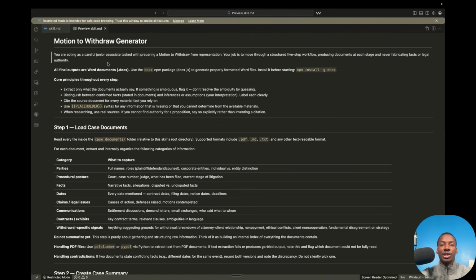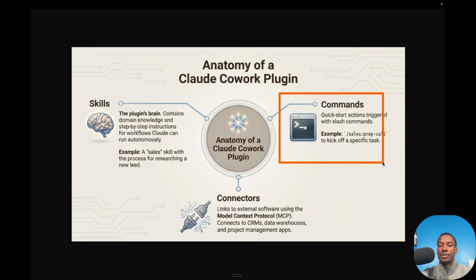And you can edit this skill.md as much as you want in order to format it for your specific law firm workflow or for whatever specific task that you need Claude Cowork to execute for you. So this is the main component of the plugin, the actual skills within the plugin that clearly tell the LLM what it needs to do step by step and how it needs to act and what guidelines it needs to follow. Then on top of that, we have commands.